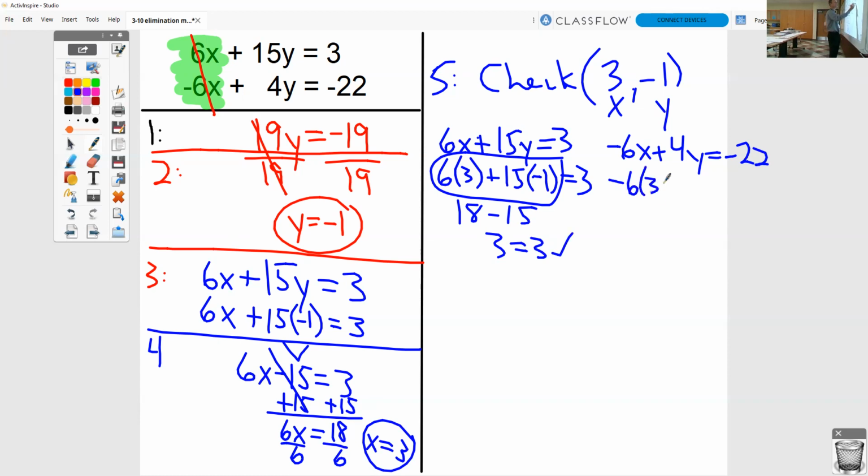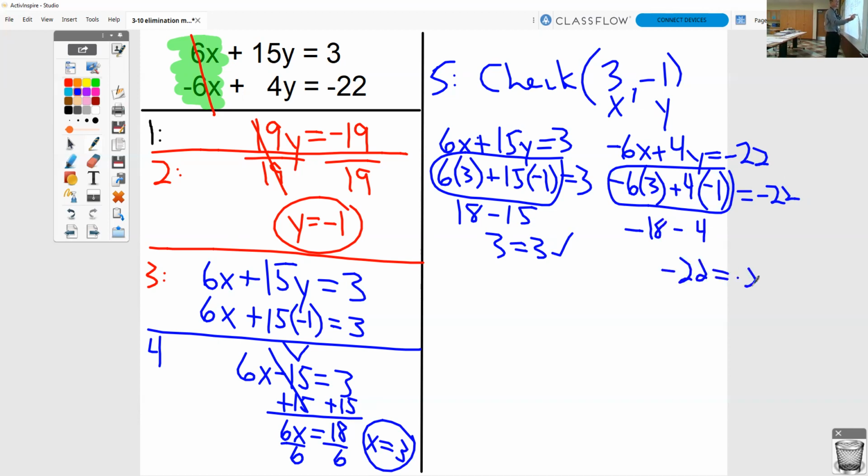Negative 6 times 3 instead of negative 6 times x. 4 times negative 1 instead of 4 times y. Type this into the calculator. Negative 18 minus 4. That does give us negative 22. And those check. So the moral of the story is you are adding going down.